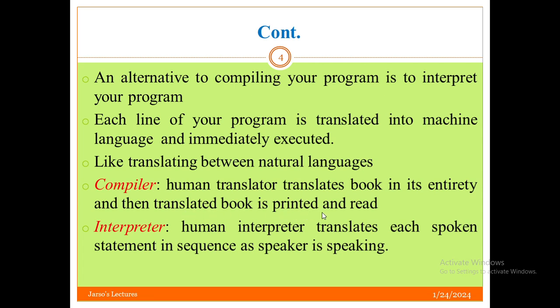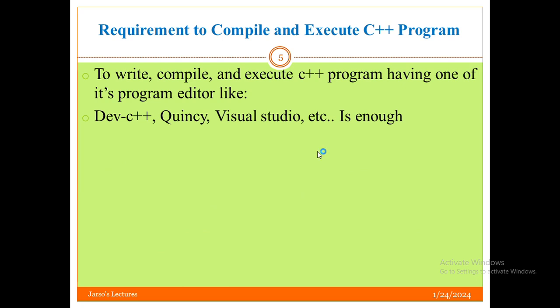and then the translated book is printed and they can read. A human interpreter translates each spoken statement in sequence as the speaker is speaking. These are examples for human beings. If two people can each speak and understand only two different languages, in between them we need a translator.